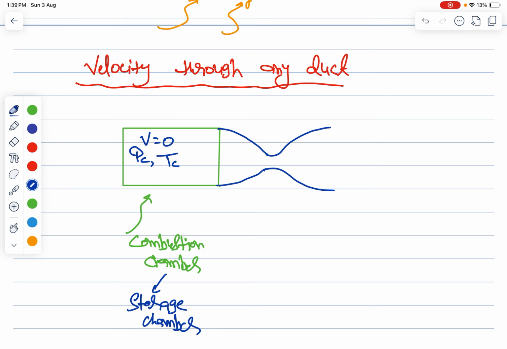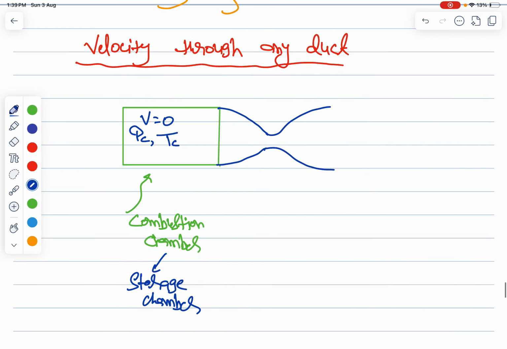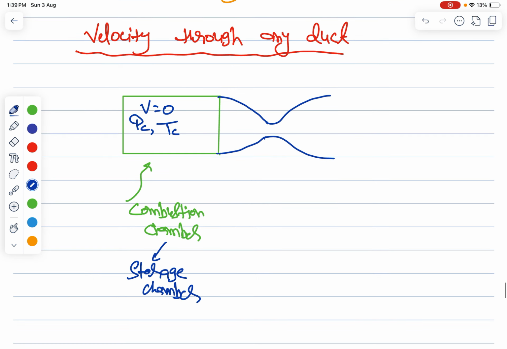That is why I'm writing the C subscript for pressure and temperature, so that you do not get confused. So PC and TC are the chamber pressure and chamber temperature. That means these are all the stagnation properties basically, right? The volume is constant obviously.